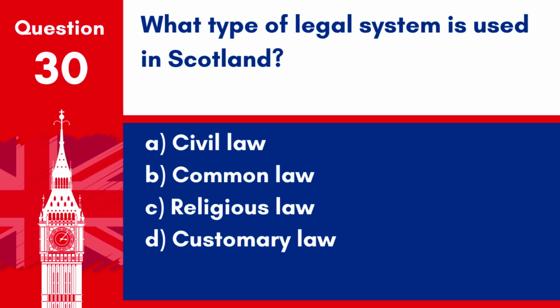Question 30. What type of legal system is used in Scotland? A. Civil law. B. Common law. C. Religious law. D. Customary law.